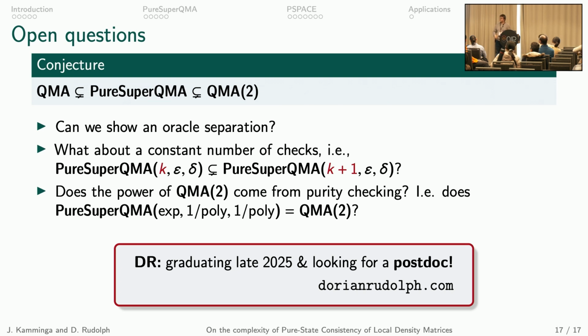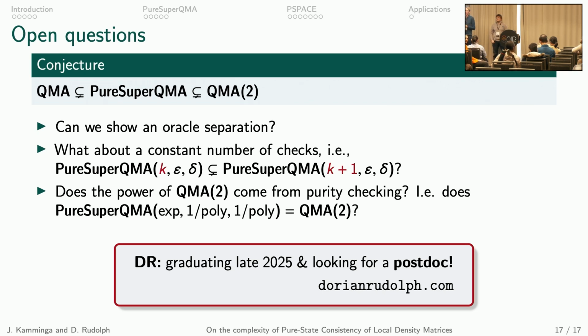Well, there has been some other work on QMA2 that suggested that purity testing is all there is to QMA2. One way to formalize this intuition with our pure super QMA class would be to show this equality. I don't want to state it as a conjecture that they're actually equal, but as an open question.